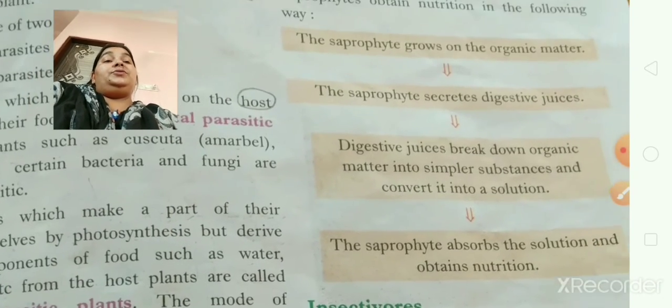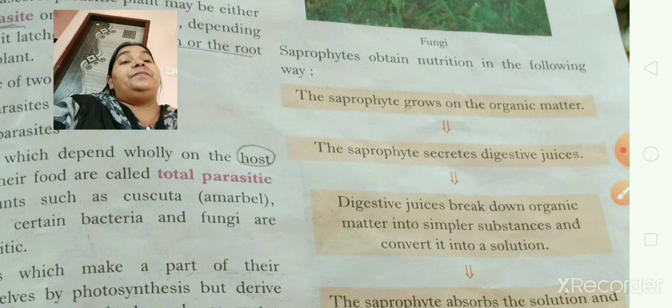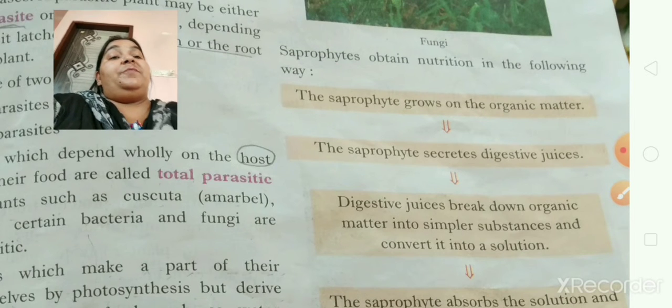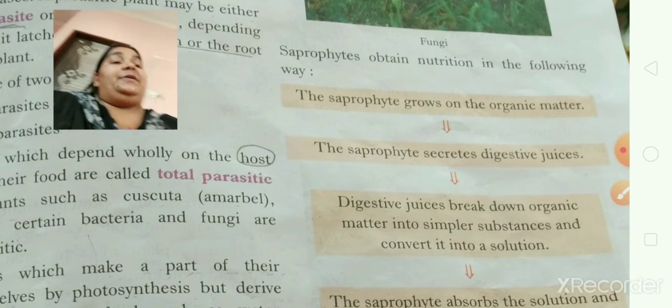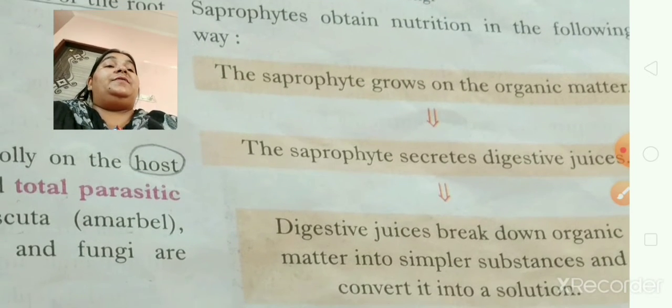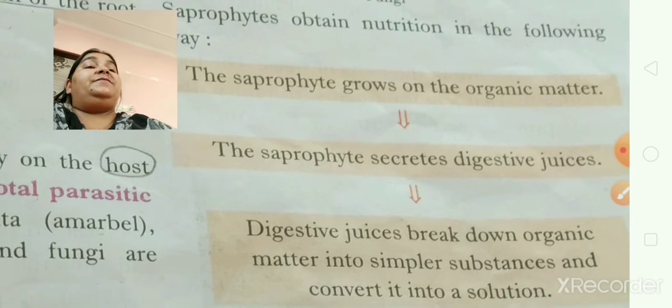Now how do they derive their food? See here, we are going to look at how saprophytes derive their nutrition in the following way. First, the saprophyte grows on the organic matter. You have maybe seen bread and the like, on which fungus grows.